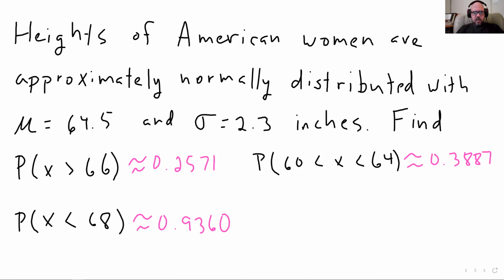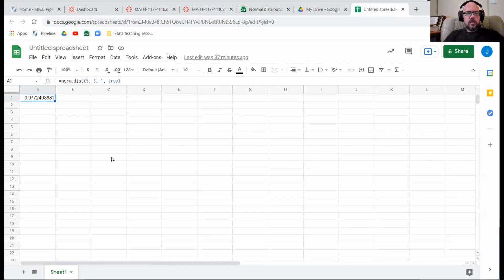Here. Okay. So the command that you want is this one, norm.dist, and they want not the same thing that your calculator puts in. They only want one number.